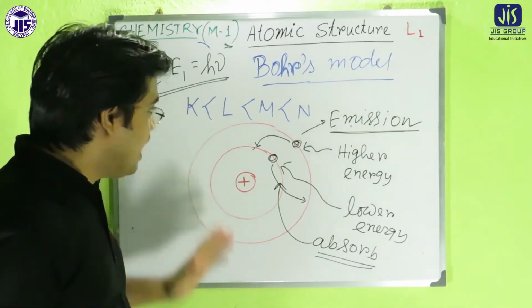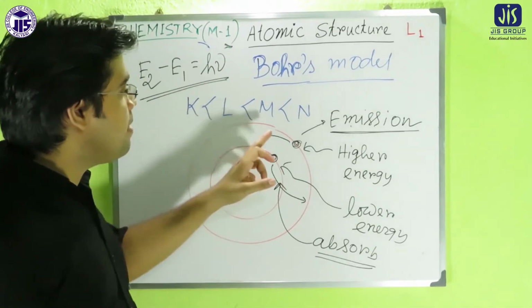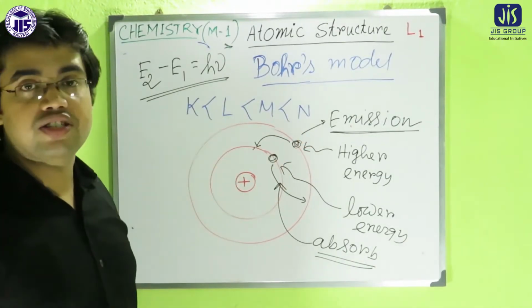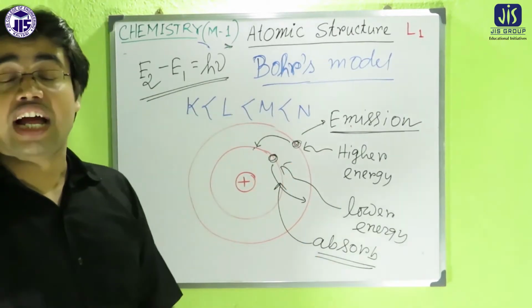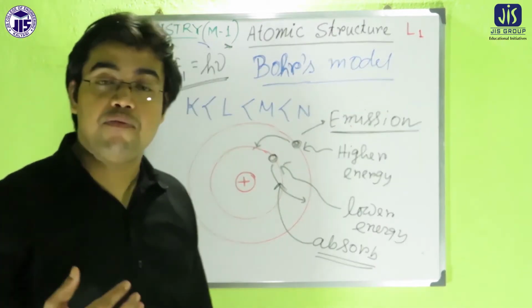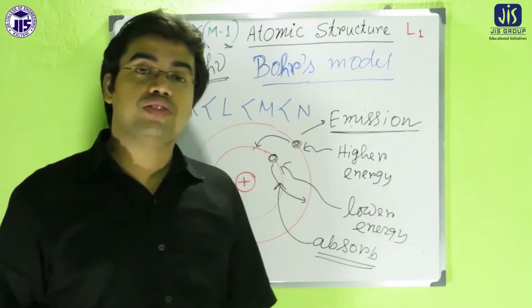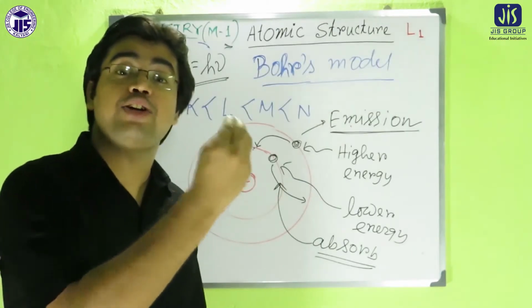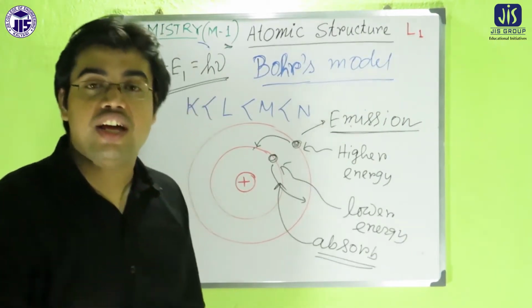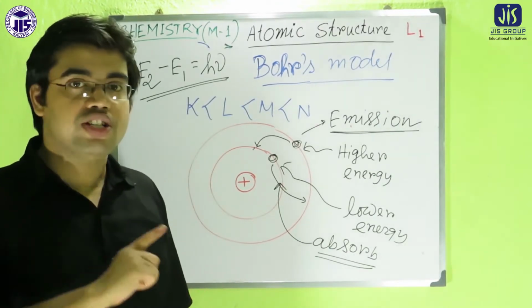According to Bohr's model, the energy of the orbits increases in the order K, L, M, N. So if any electron jumps from a higher to a lower orbit, it must emit energy. Only then can we expect some radiation from the atom, otherwise not.